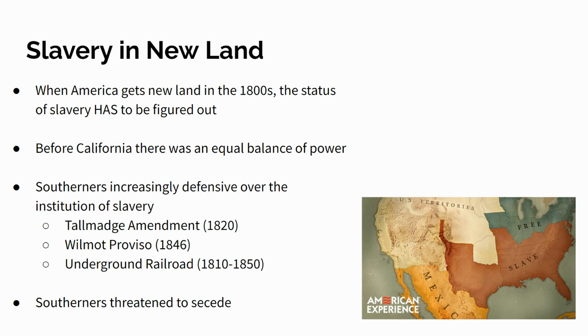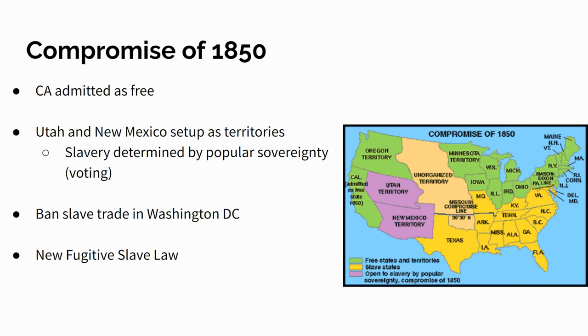And so some southern states at this point threaten to secede. They threaten to form their own country, but they don't go through with it because they've got to figure out how we're going to solve this tension. All right, and so who comes in? No other than Henry Clay, the great compromiser. And he comes in with a compromise called the Compromise of 1850.